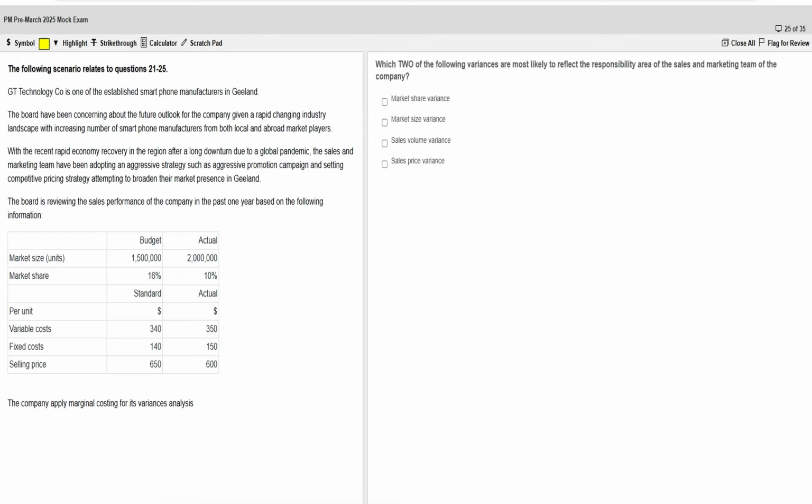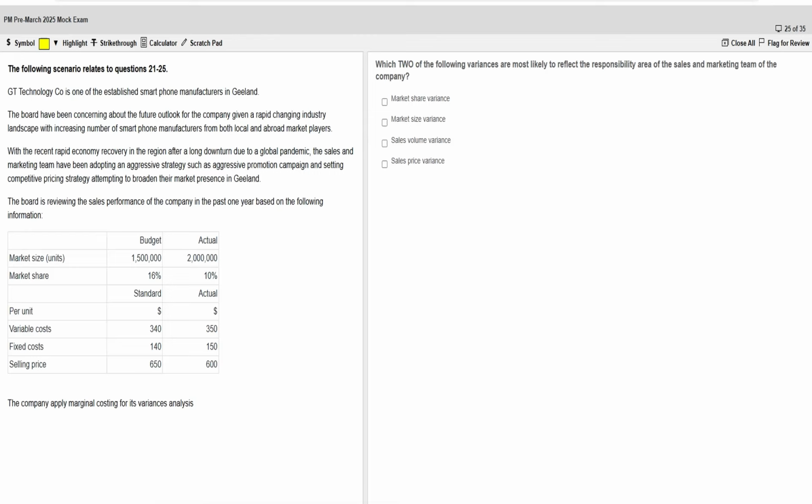Then next we have sales volume variance. Again, this is not fully controlled. The sales volume variance includes both market share as well as market size effects. Since market size is not controlled by these two teams, it is better to select the market share variance instead, which is the part that the sales and marketing teams can influence, right?